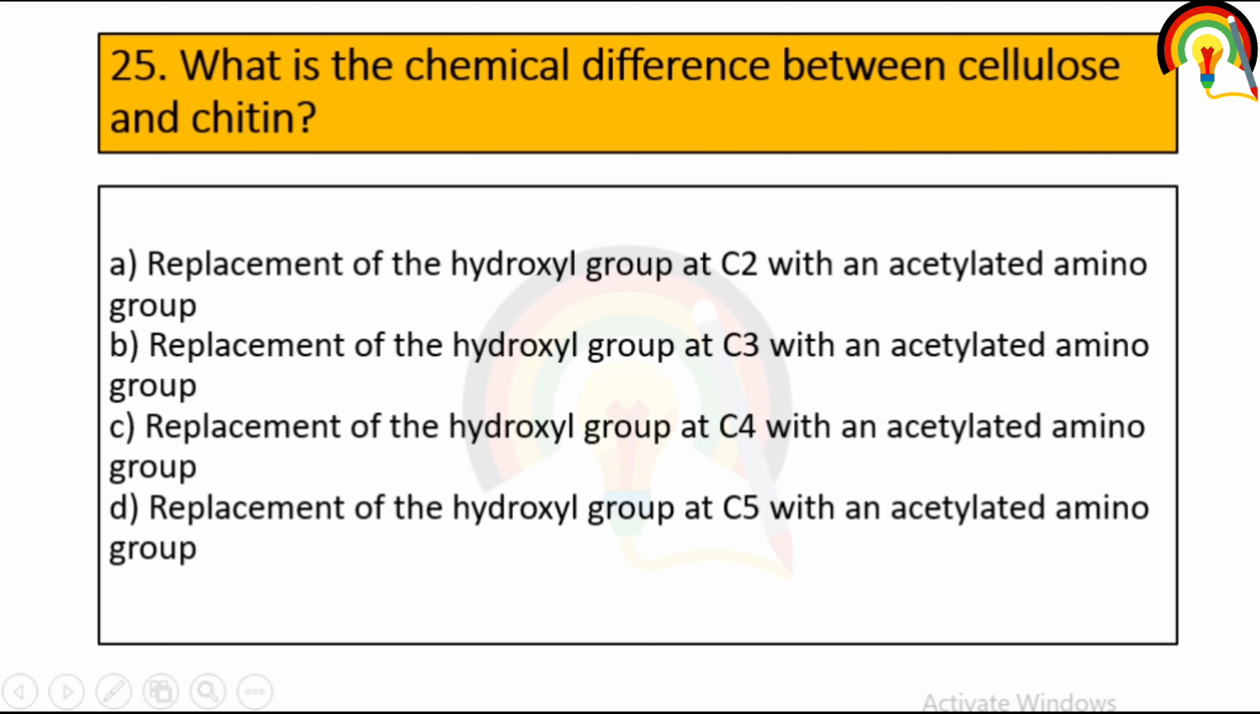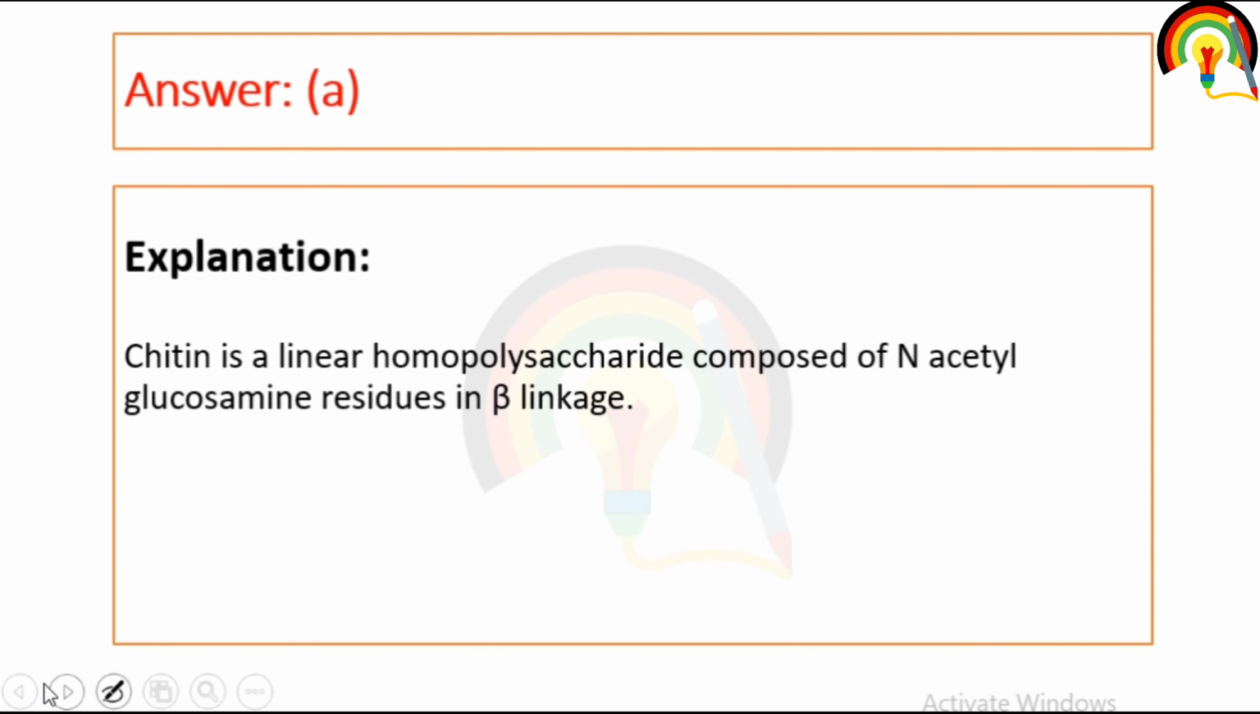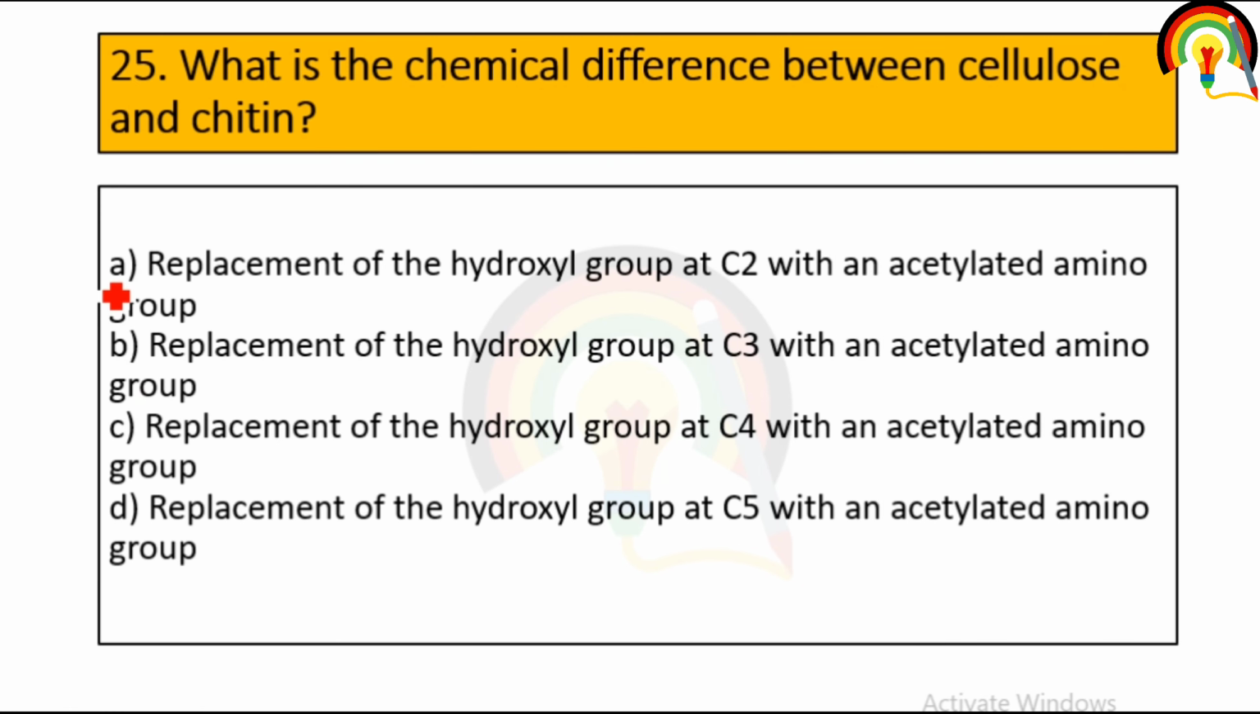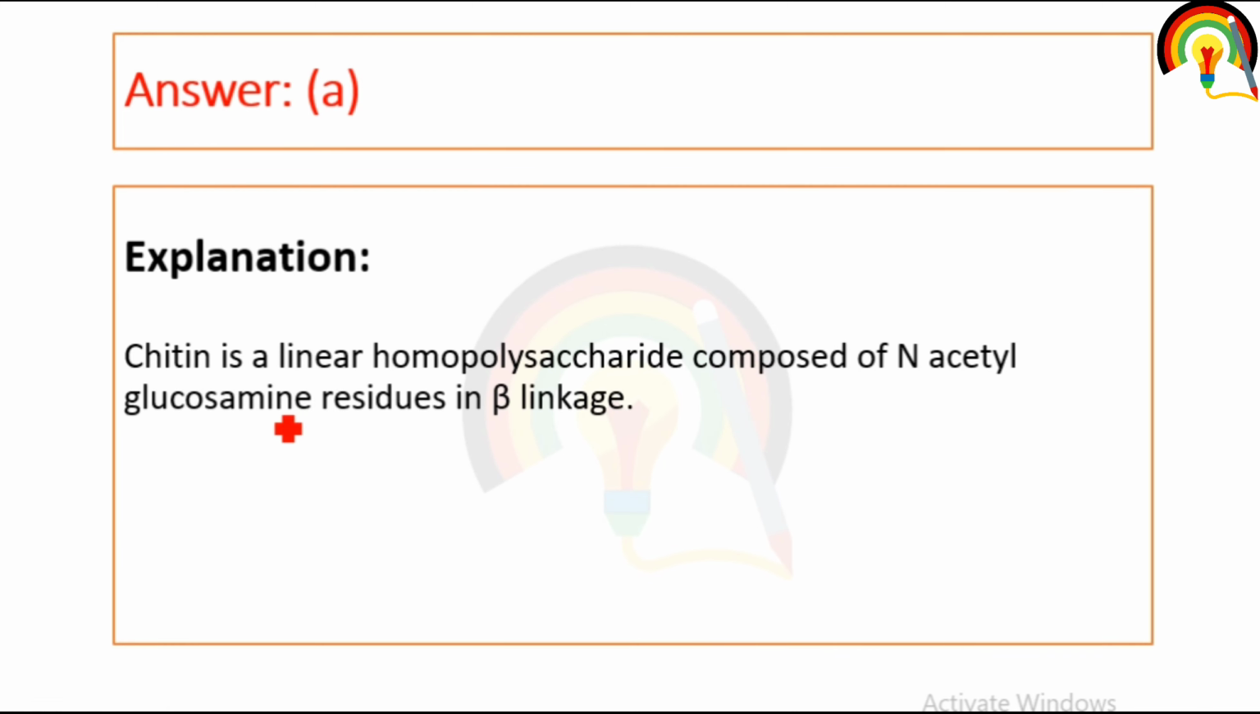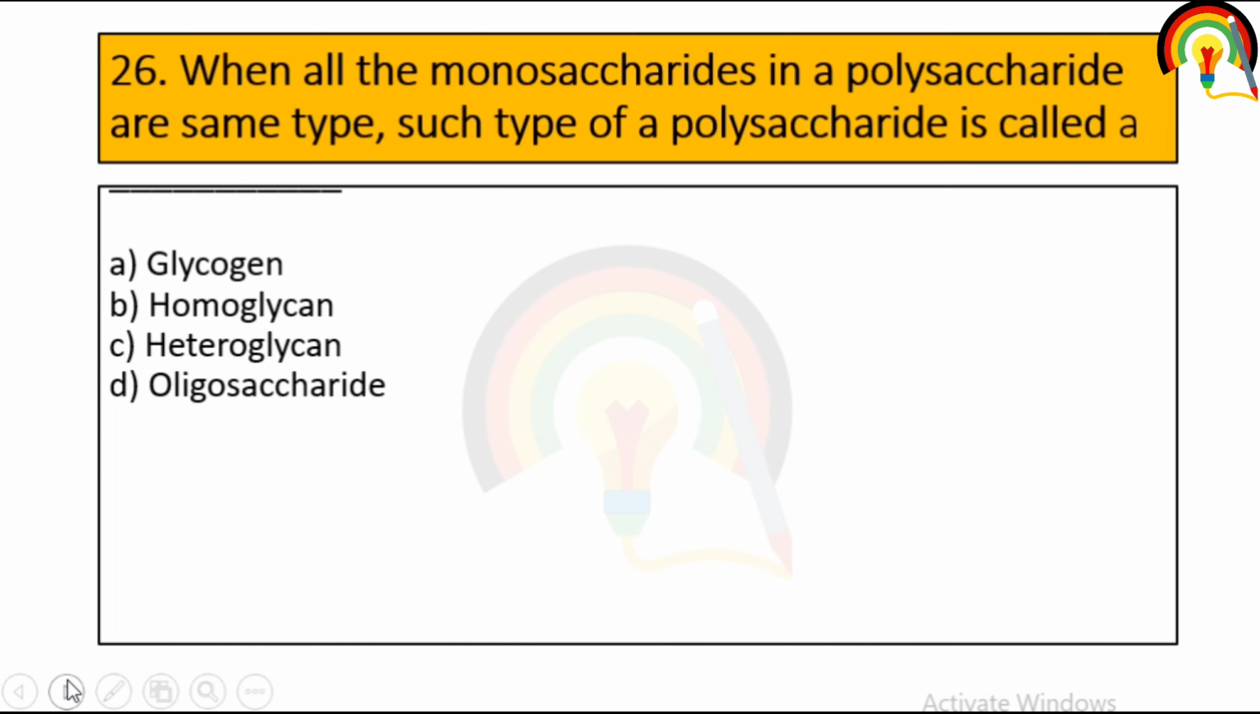Next one is, what is the chemical difference between cellulose and chitin? So the cell wall of a plant is made up of cellulose and pectin, and in the case of fungus it is made up of chitin. So what is the chemical difference? So replacement of the hydroxyl group at carbon second with an acetyl amino group, that is the difference between cellulose and chitin. And chitin is a linear homopolysaccharide composed of N-acetyl glucosamine residues in beta linkage.